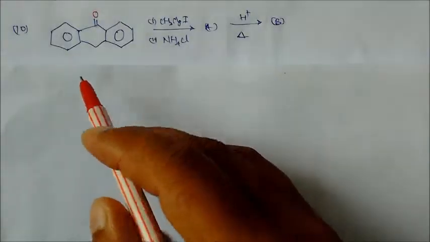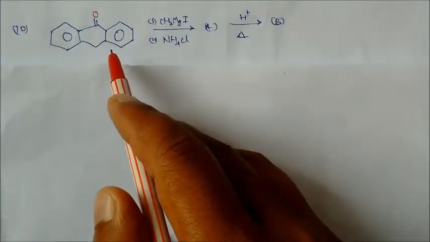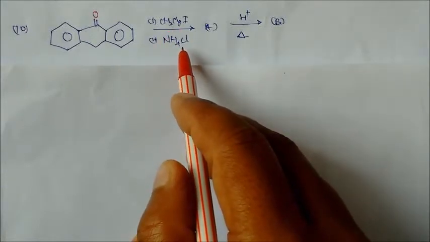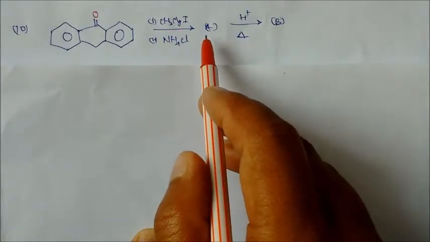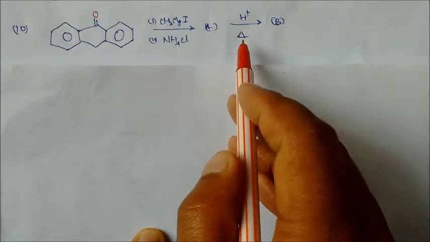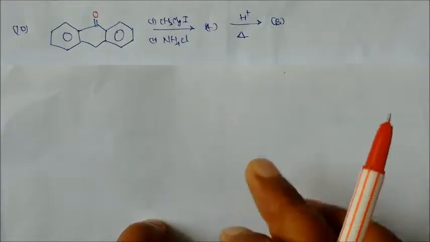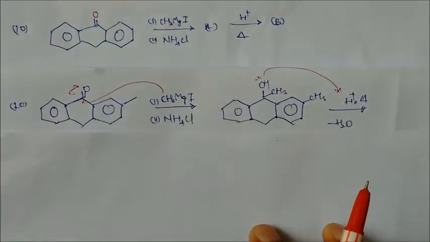So this is our reactant. We have to react it with methyl magnesium iodide and ammonium chloride as a solvent. So what are the products A and B? B will be obtained on heating in the presence of acid. This must be a dehydration reaction. So let us see how the reaction proceeds.